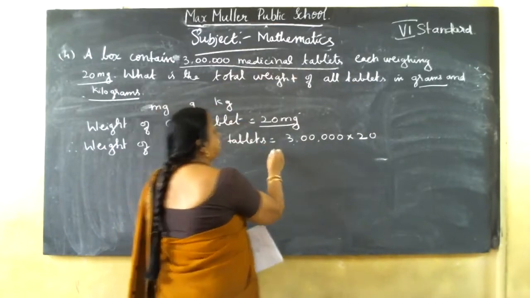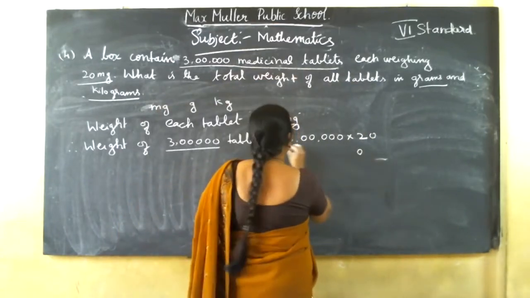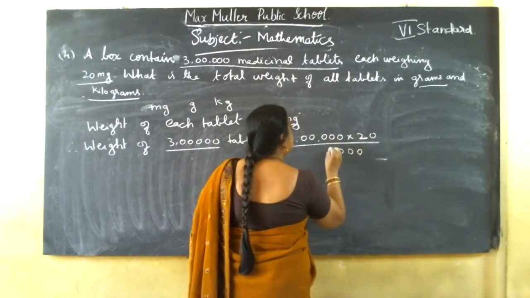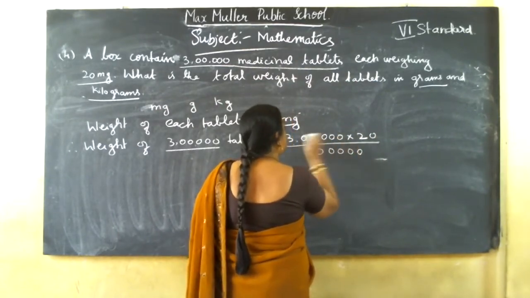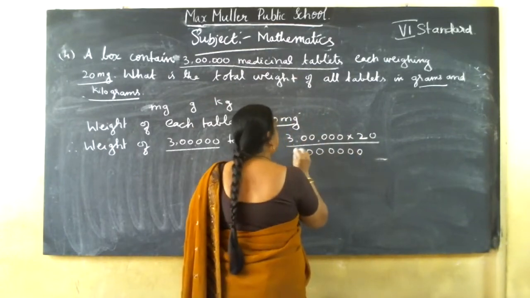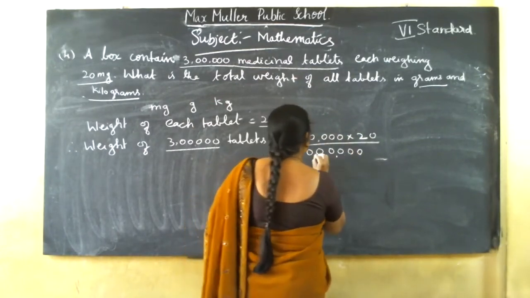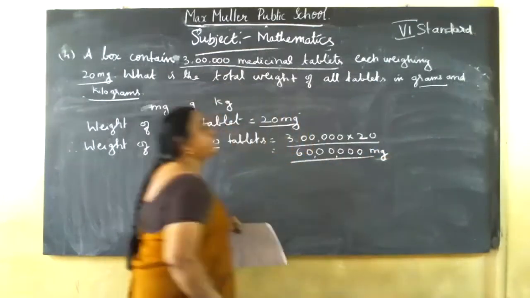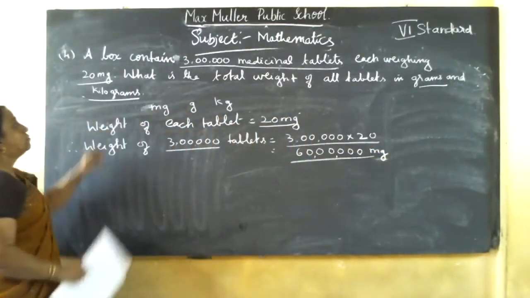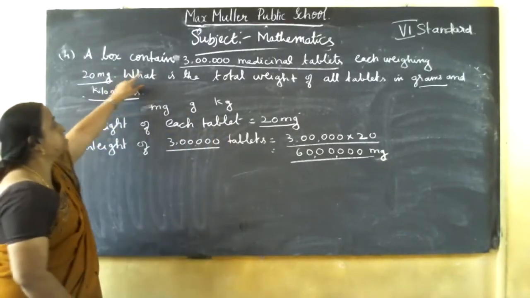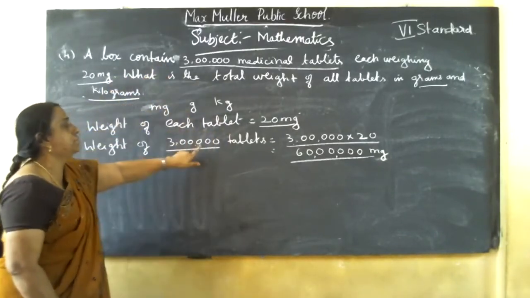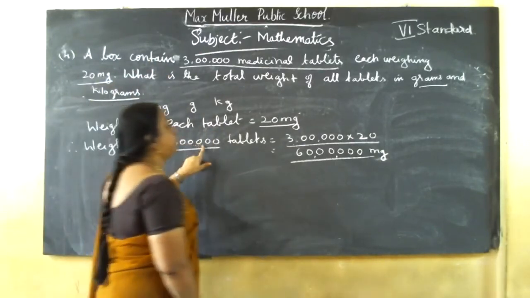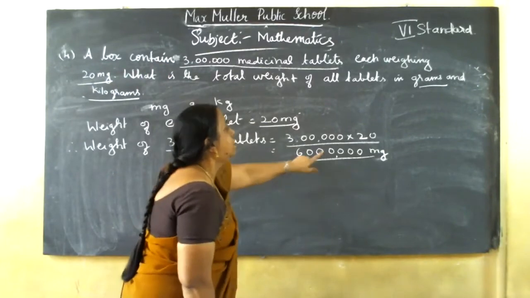First, you will multiply this. Shortcut method: 2 zeros are 0, 2 zeros are 0, 2 zeros are 0, 2 zeros are 0, 2 zeros are 0, 3 twos are 6. So how much did you get? 60 lakh mg. So we got mg first. They gave the number of tablets in a box, and each tablet is 20 mg, so the weight of 3 lakhs tablets is 60 lakh mg.